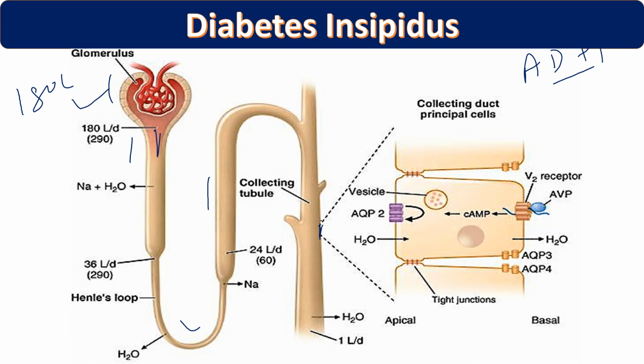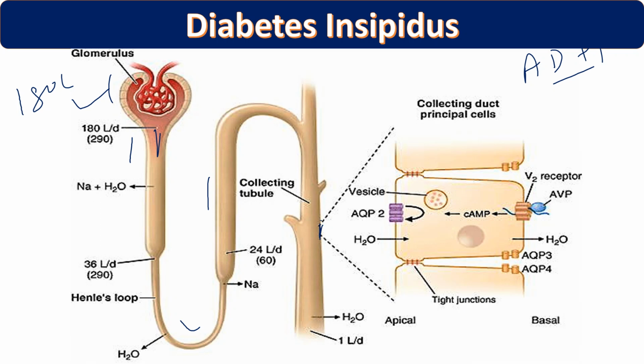This is called the aquaporin vesicle. We have four different types of aquaporins: type 1, 2, 3 and 4, but only aquaporin type 2 is moved from this cytoplasmic vesicle to the apical membrane of the kidney cell. This depends on cyclic AMP: more cyclic AMP, more movement of aquaporin 2 to the apical membrane.